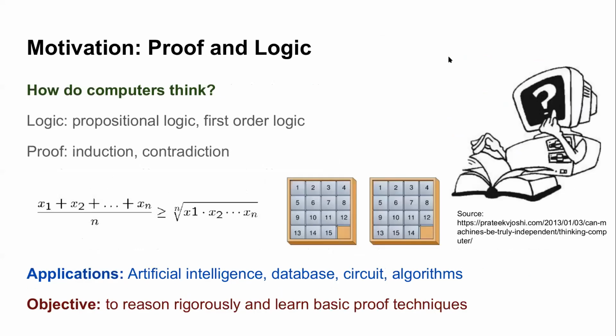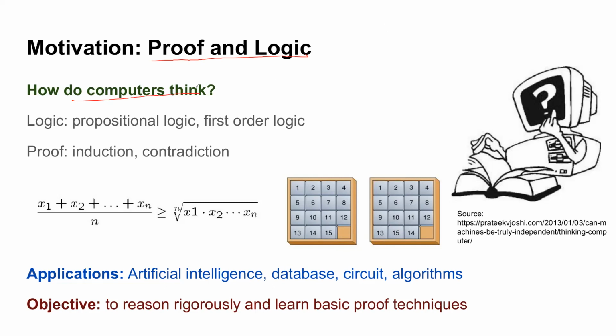Okay, so let us start then with our motivations of different topics that we are going to study. The first major topic that we are going to study in this course is proof and logic. That's one of the most important modules in this course. The basic idea behind studying proof and logic is to understand how computers think. Like if I give some intelligence to computers, how are they able to process that? How do you understand that part?